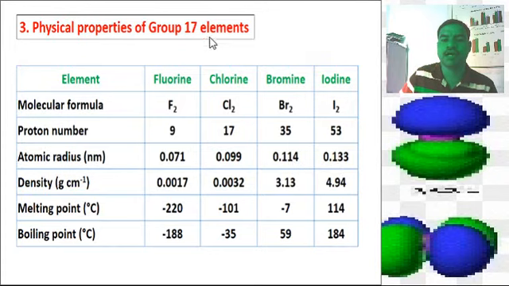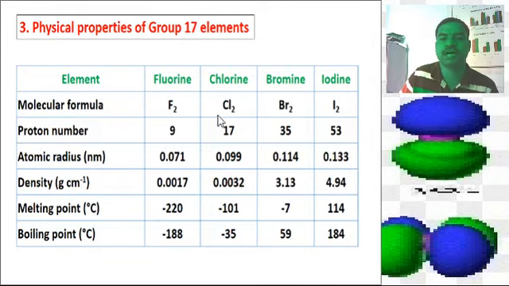The density of the halogen family is: fluorine 0.0017, chlorine 0.0032, bromine 3.13, iodine 4.95. The melting points of the halogens are, first, fluorine -220, chlorine -101 degrees centigrade, bromine -7 degrees centigrade, iodine 114 degrees centigrade. The last physical property is the boiling points: fluorine -188 degrees centigrade, chlorine -35 degrees centigrade, bromine 59 degrees centigrade, and last is iodine 184 degrees centigrade.